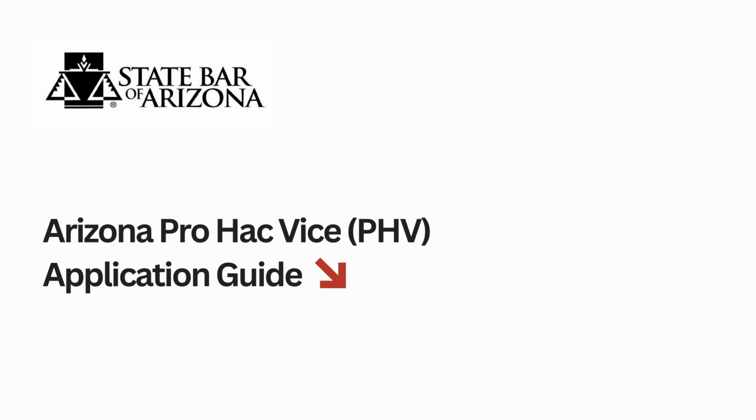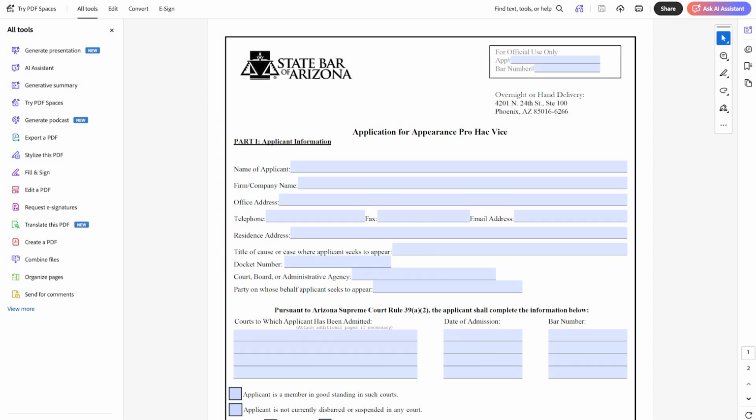If your case is in U.S. District Court of Arizona or U.S. Bankruptcy Court District of Arizona, please visit their respective websites for their specific processes. Use only the application linked below this video to ensure you have the current Arizona Supreme Court approved version.